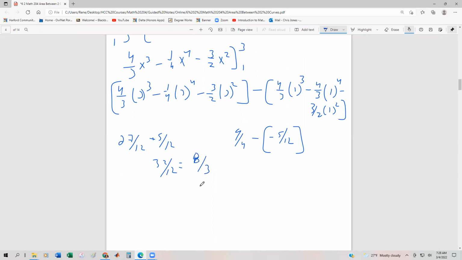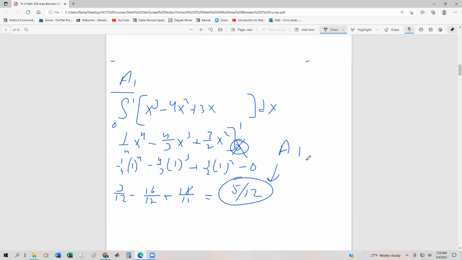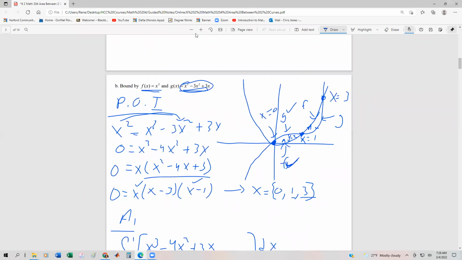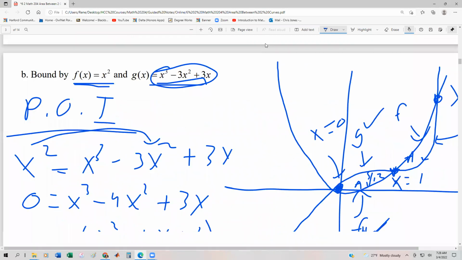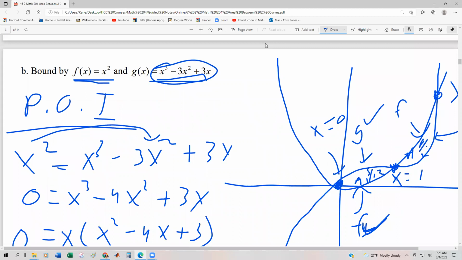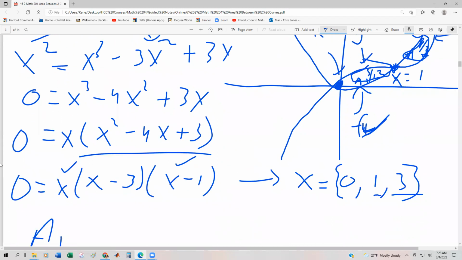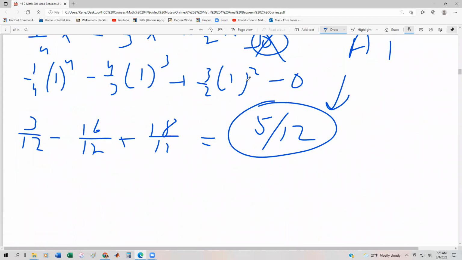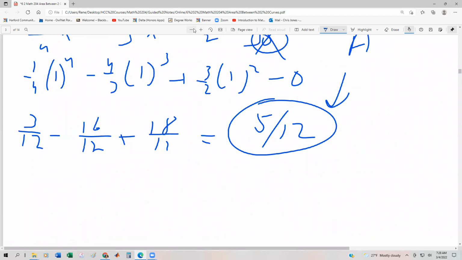All right, so now we're almost done with this. We're going to go back up here. We know that this area is now 8/3. So what we're going to do to find the total area is we're just going to add our 8/3 and we're going to add our 5/12. Sorry, I was doing that with the mouse. That's why it's a little bit ugly. Let me zoom back out.